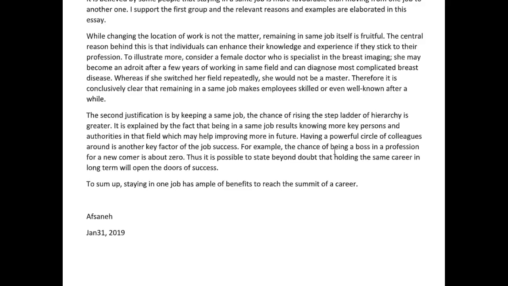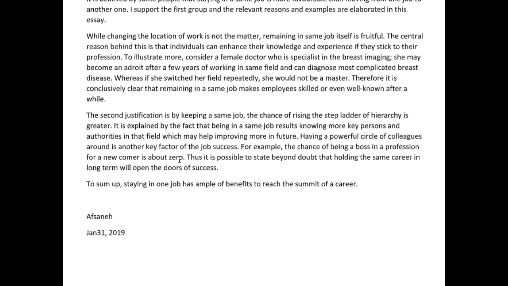Alright, what I wanted here was extension. So, the chance of becoming a boss in a profession for a newcomer is about 0. This, however, changes once one has remained in the same profession for a considerable amount of time. So just extend it. Go that one step further to explain what you're talking about. Don't let the examiner have to draw his own conclusions, okay?